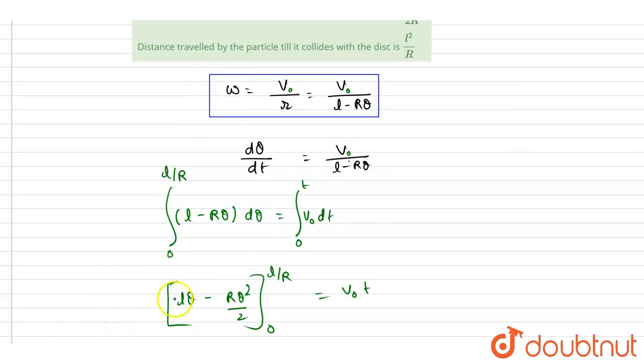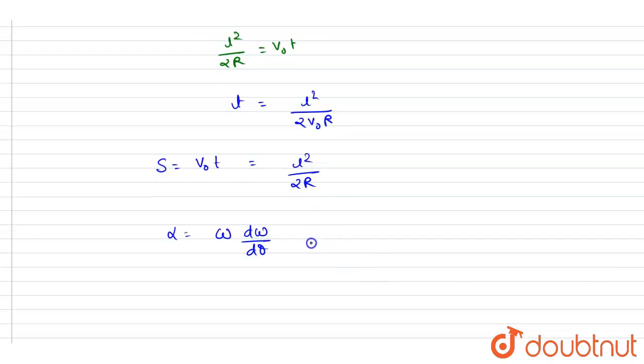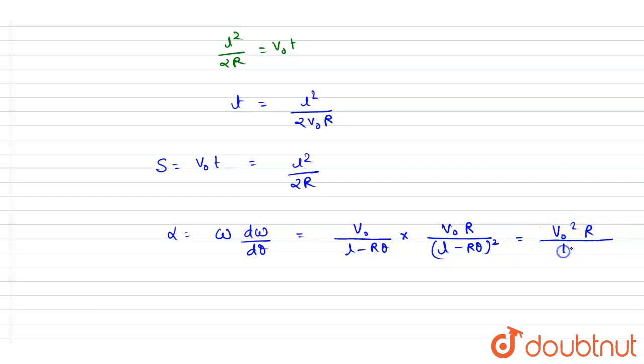If you write d omega by d theta into omega, omega is v0 upon L minus r theta, and d omega by d theta will be v0 r by L minus r theta whole square. So it will be equal to v0 square r by L minus r theta whole cube. So this will be the expression for alpha.